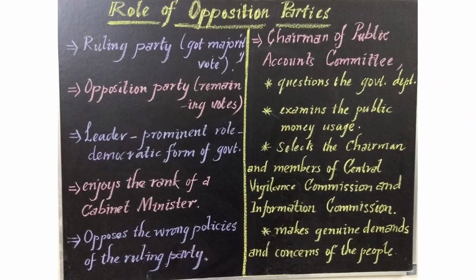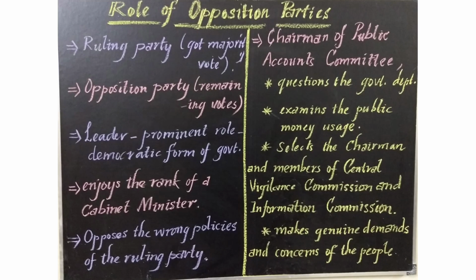Children, we have seen what the functions of the political parties are. Let us see what the role of an opposition party is. Before seeing that, which party is known as the opposition party? In an election, the party which gets the majority vote is known as the ruling party. At present in Tamil Nadu, which is the ruling party? ADMK is the ruling party. And the party which gets the remaining votes or the minority votes is known as the opposition party.